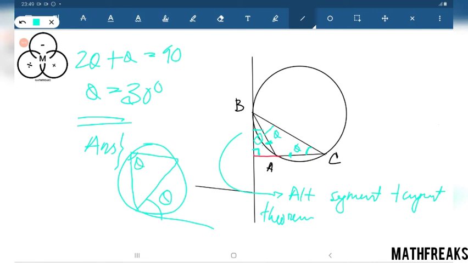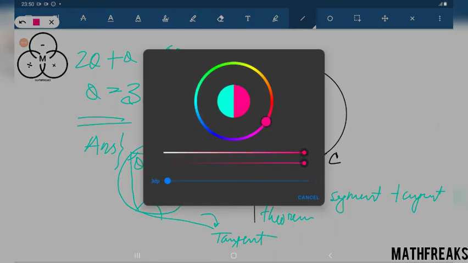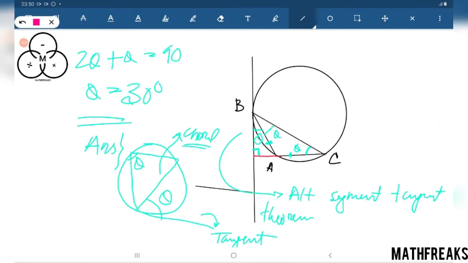This is the alternate segment theorem. This is tangent, this is chord, and this is our theorem, the alternate segment tangent theorem, and this is our answer.